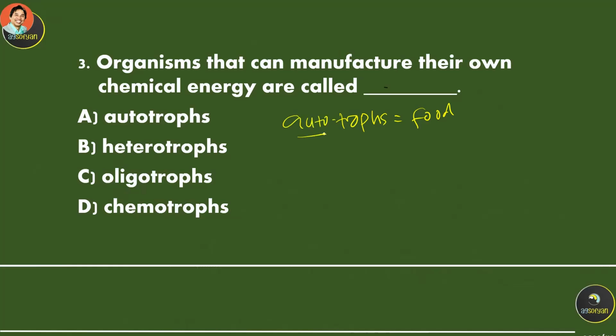Auto means self. They are able to produce their own food using light energy. So this is called the autotroph.